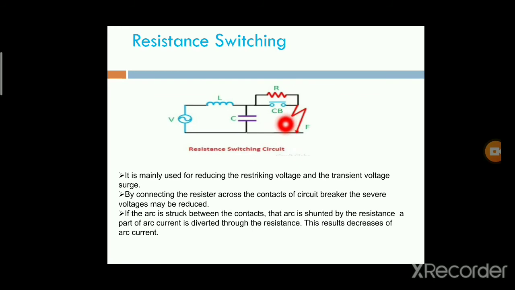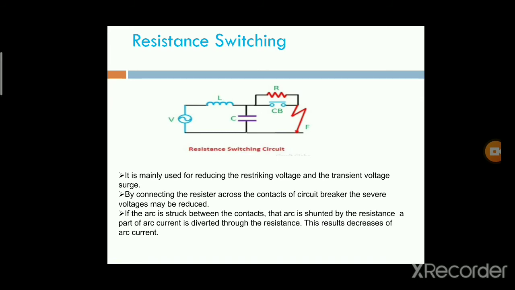When a fault is obtained, the contacts of the circuit breaker automatically open. If the contacts of this circuit breaker open, then an arc is struck between the contacts. That struck arc will also be linked through this resistance.